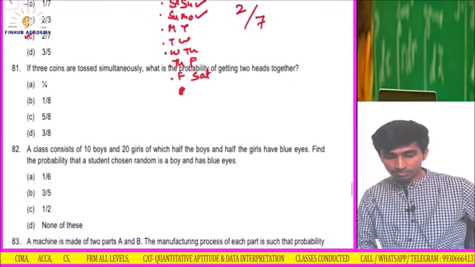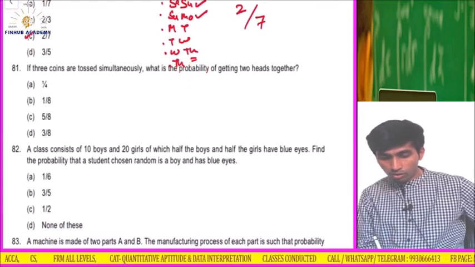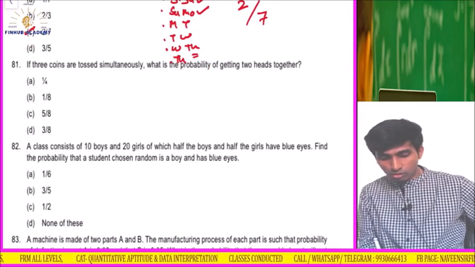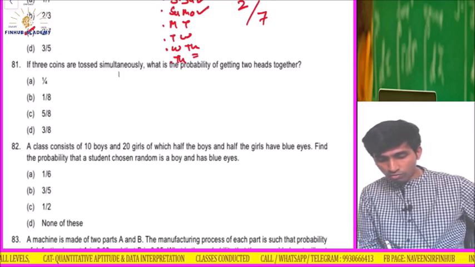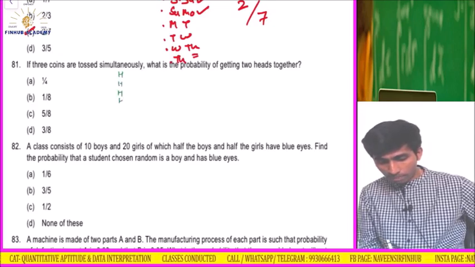Okay, fine, done. So what if 3 coins are tossed simultaneously? If 3 coins are tossed, we know how the sample space would be.